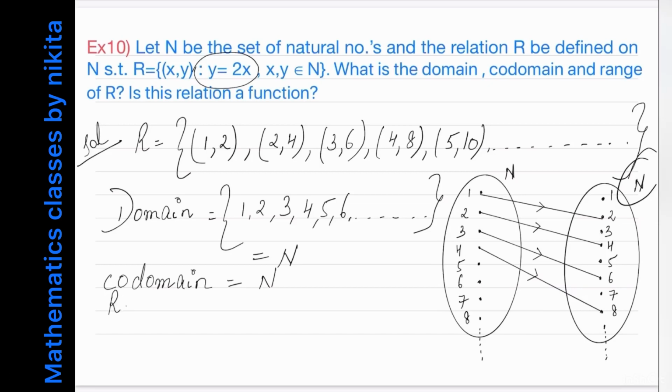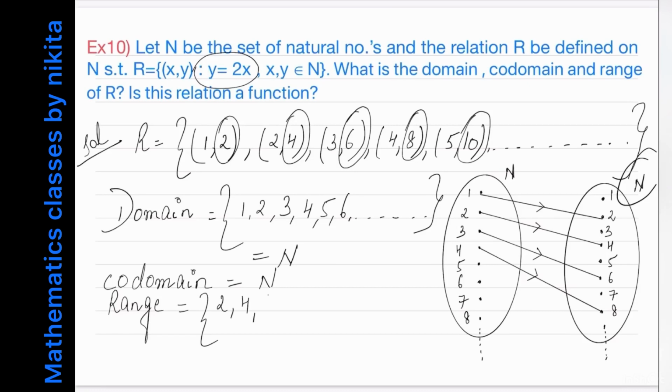Now what is the range? Now range is what? The set of all second elements from R. Now if you see the second elements, then they are 2, 4, 6, 8, 10, and so on. So range is equal to 2, 4, 6, 8, 10, and so on. So this is what? The set of all even natural numbers. So I will say that this is equal to the set of even natural numbers.